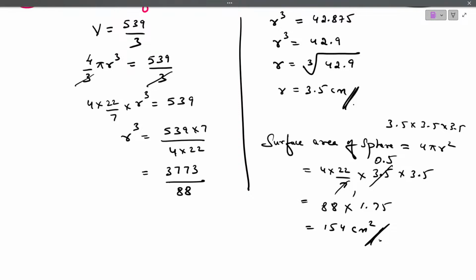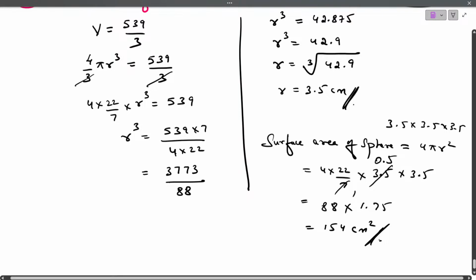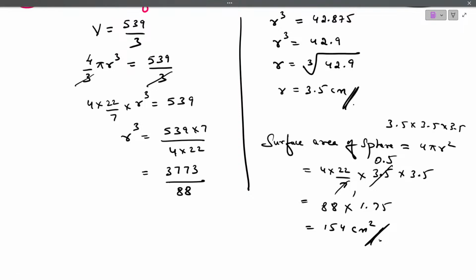So any doubts still here? No, right? Good. So we have done with model paper 1 also. Now we go ahead with model question paper number 2. So we are solving all the model paper questions along with this. Let's see model question paper number 2.